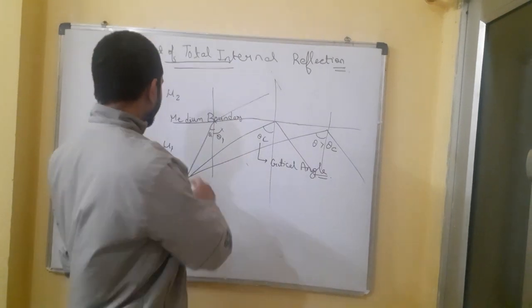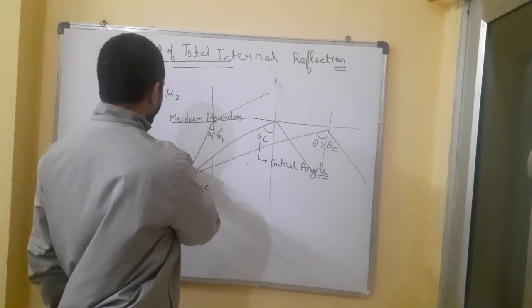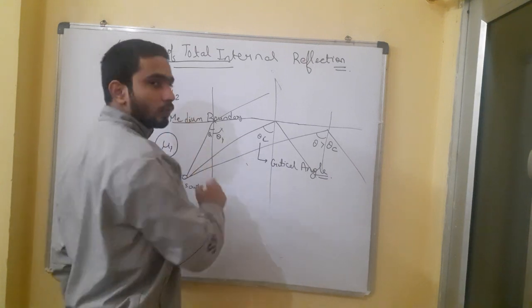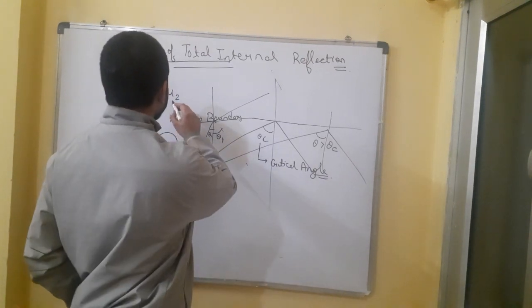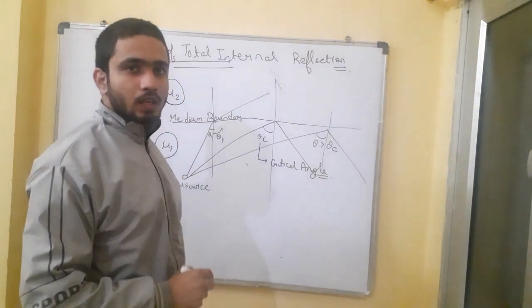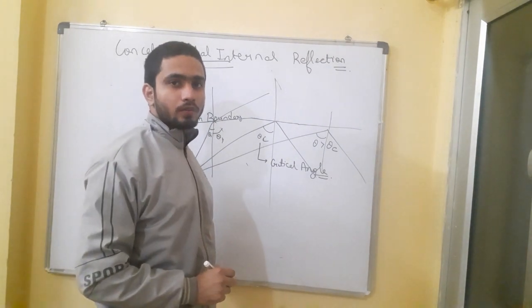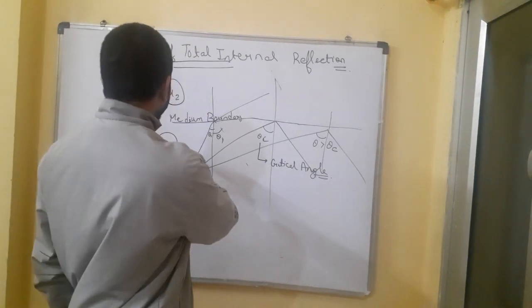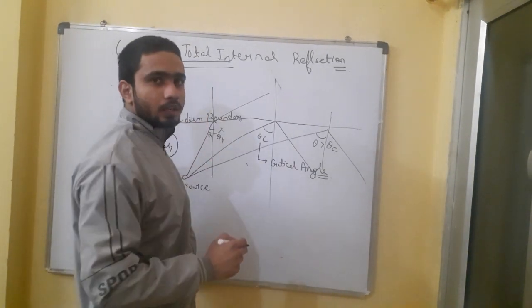Total internal reflection. What is total internal reflection? Suppose there is a first medium which has a refractive index of mu1 and a second medium which has a refractive index of mu2. There is one condition for total internal reflection: mu1 should always be greater than mu2.